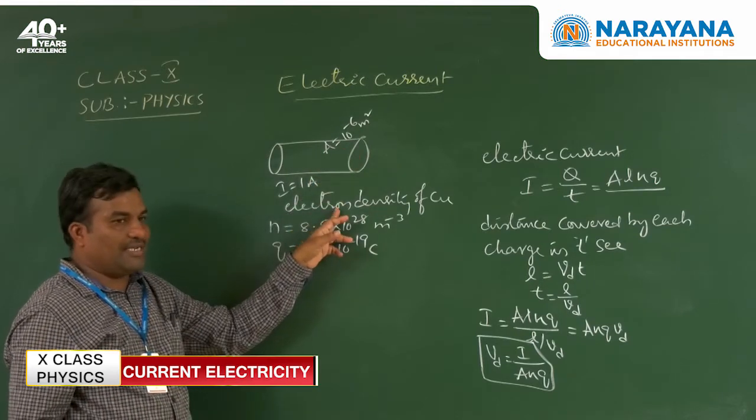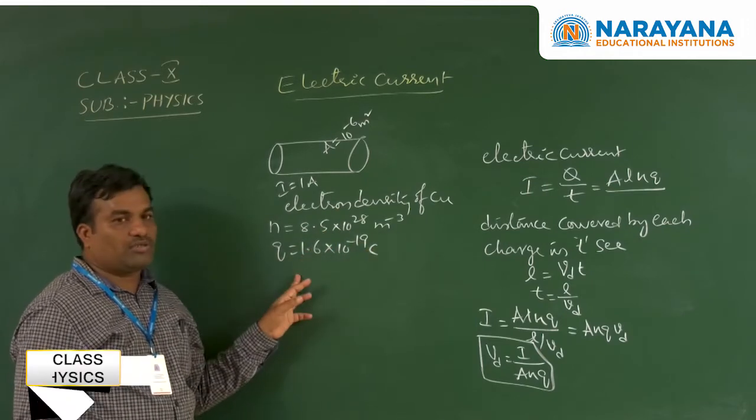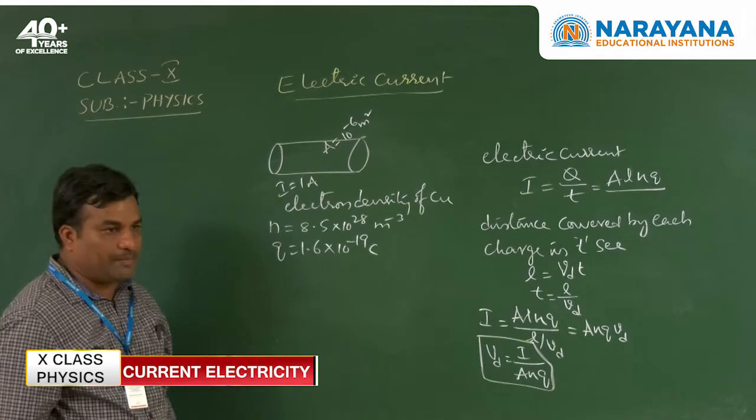The electron density of copper N is 8.5 into 10 to the power of 28 per meter cube, and the charge of electron is 1.6 into 10 to the power of minus 19 coulomb. What is the drift speed?